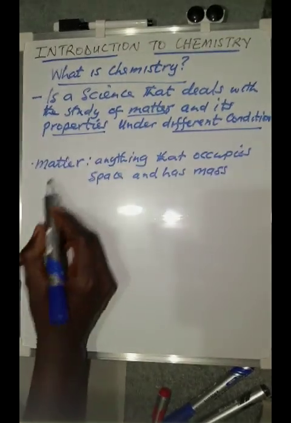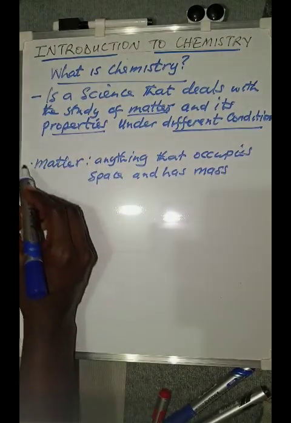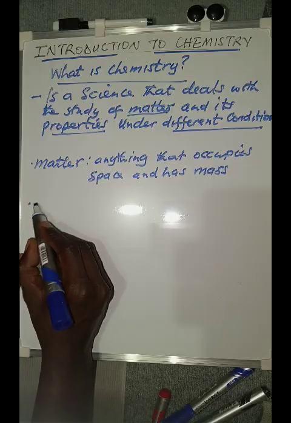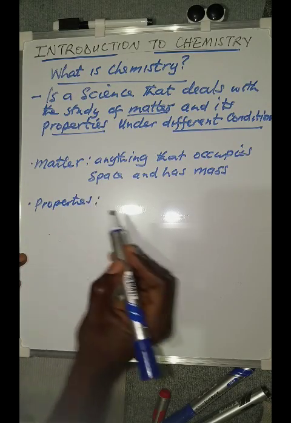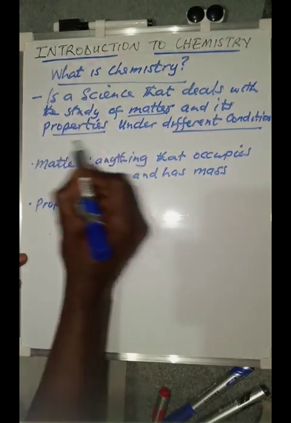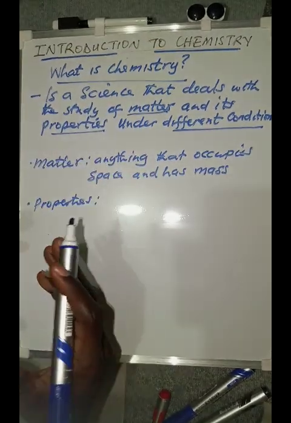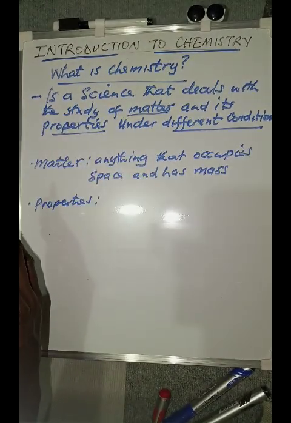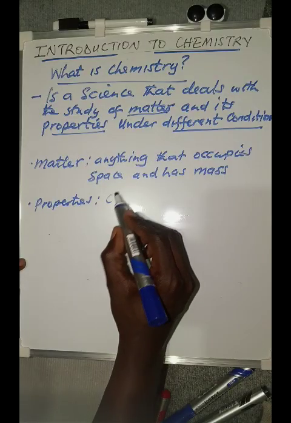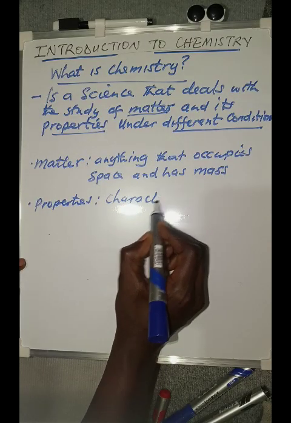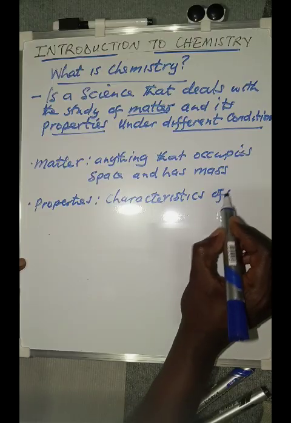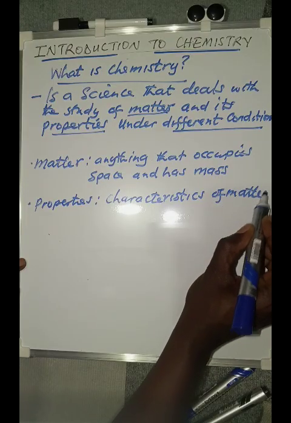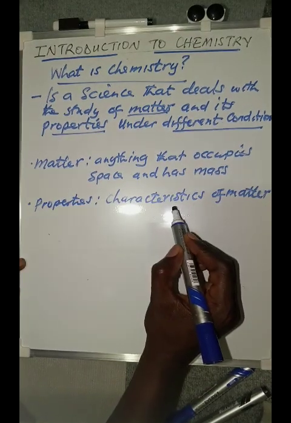All right, then what about properties? What do we mean when we say properties in that definition? By properties, we mean the characteristics of matter. What do I mean by characteristics of matter?